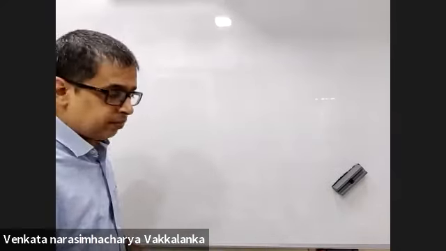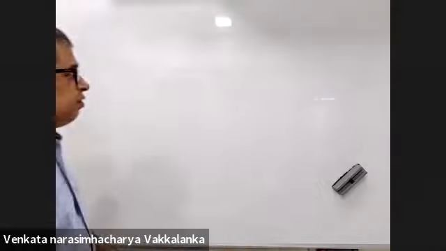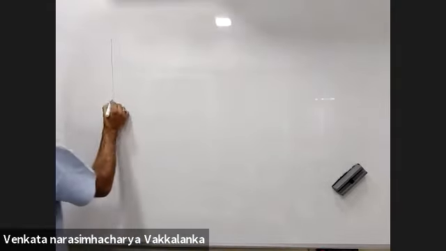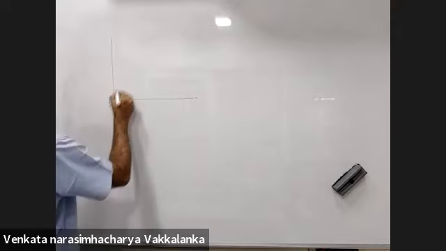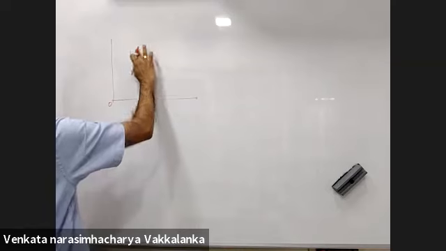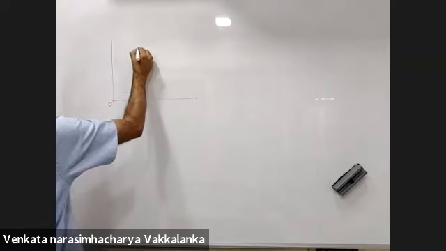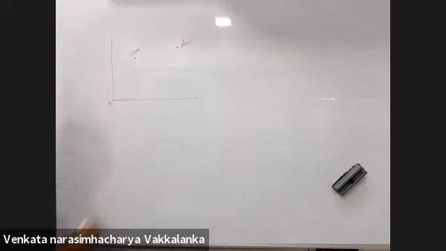Now listen. What if a body has got both translational and rotational kinetic energy? First of all, let's have a look at the general derivation of kinetic energy. This is origin. This is center of mass, COM. This is the element dm.